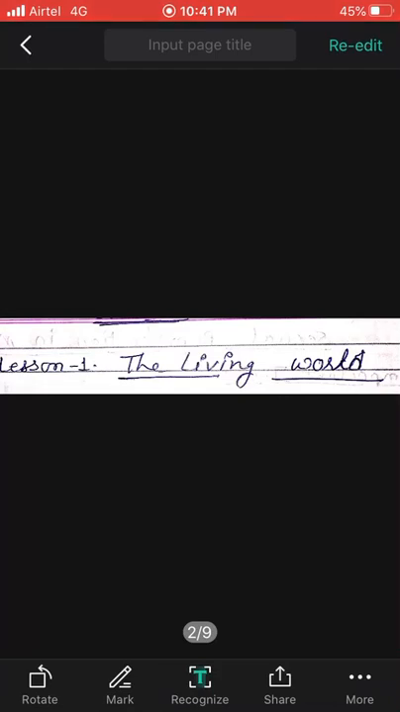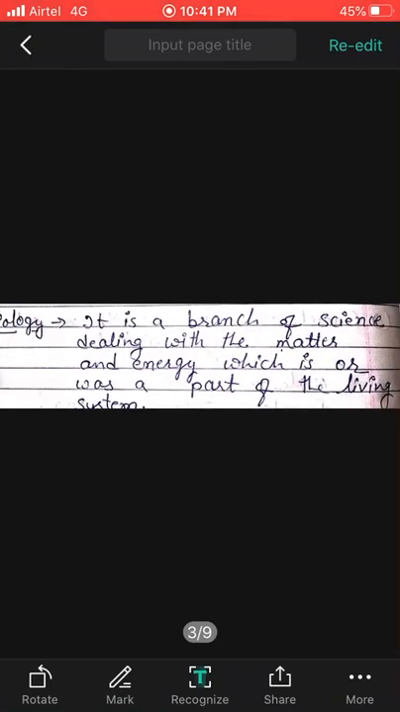As we all know, up to 10th the science is a bit different, and now you are in 11th and have opted for biology, so there should be some kind of depth in the subject. So first we will come to understand what is biology.